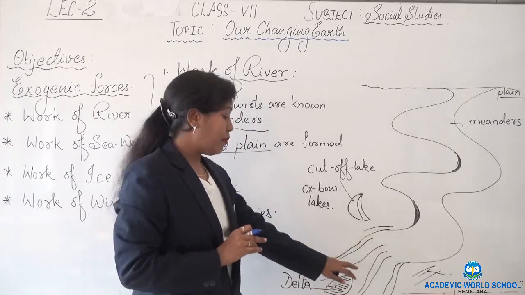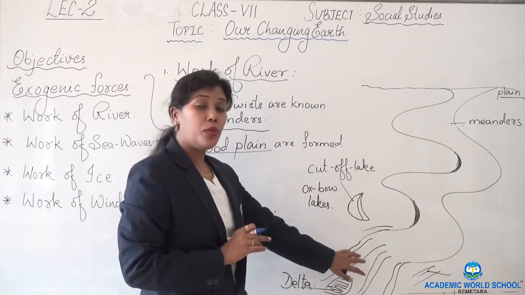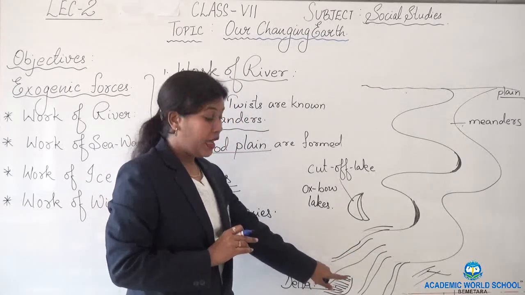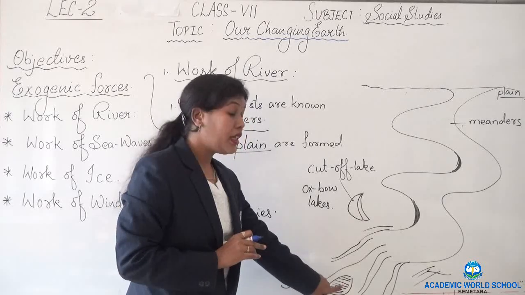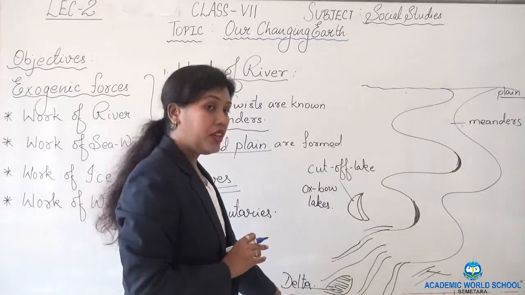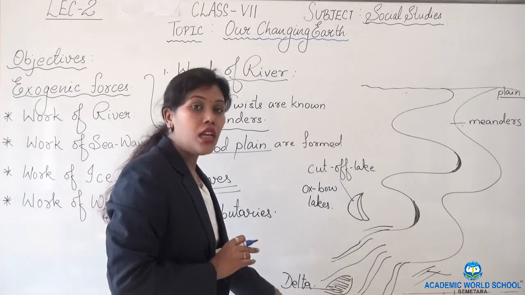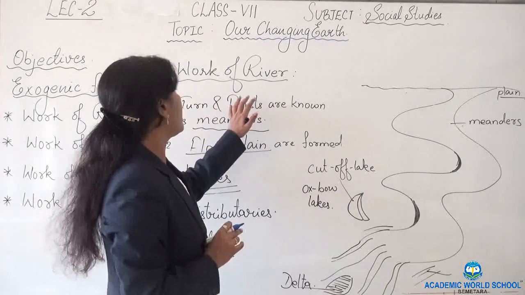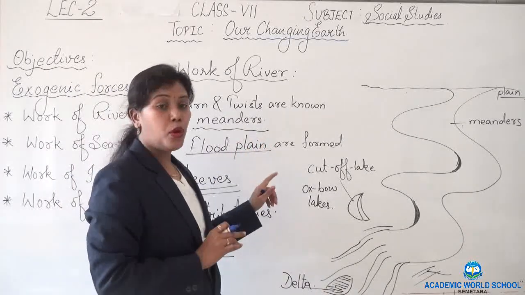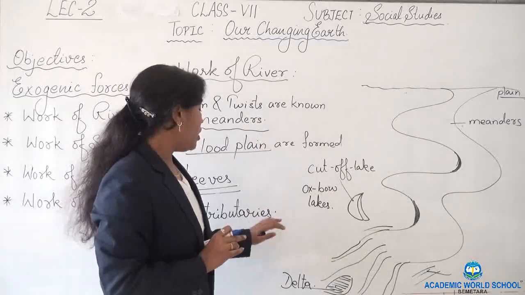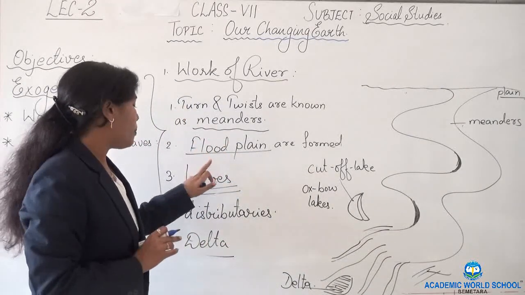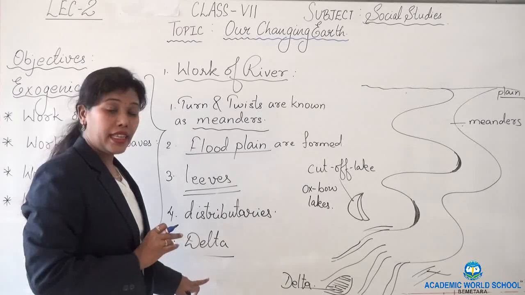With the course of time, these distributaries collect the material at their mouth, and a new landform is formed that is known as a delta, and then the river reaches the sea. This is the work of the river. With the erosion and deposition of the river, many new landforms are formed like meanders, floodplains, levees, deltas, etc.